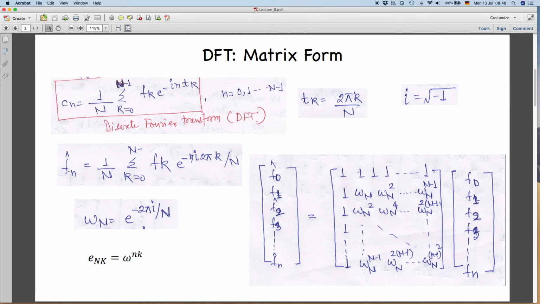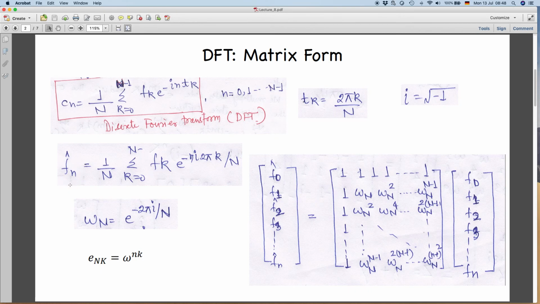Similarly, we can write our discrete Fourier transform, where Fn is in the frequency domain. I am just writing it in another form so that I can write it in a matrix formulation. Fk, summation over k from 0 to n minus 1. This should be n minus 1, so please take care of this. Fk is the input data sequence, e to the power minus 2 pi i nk by n. This is the complex exponential, and Fn is the discrete Fourier transform of our Fk.